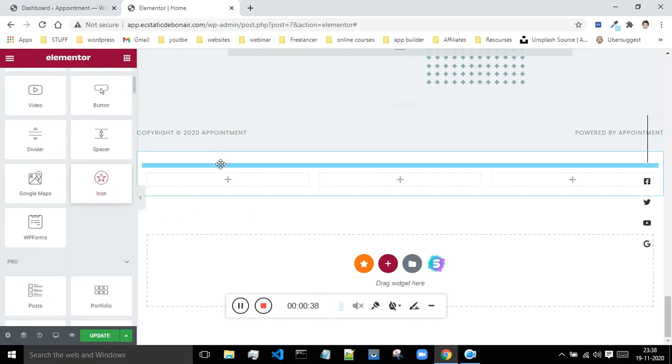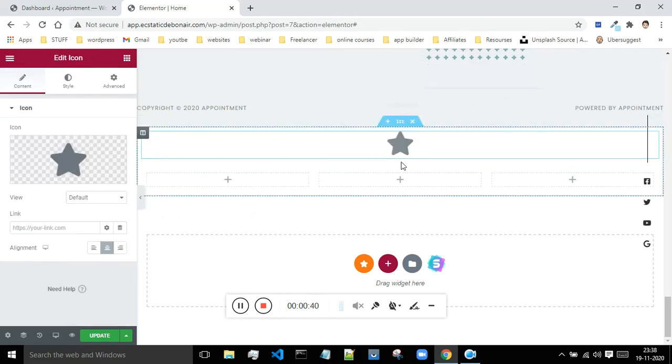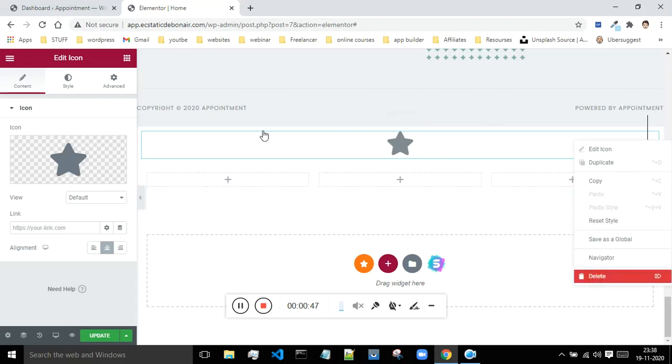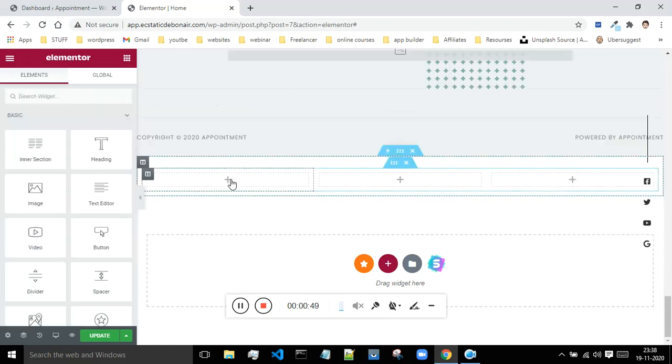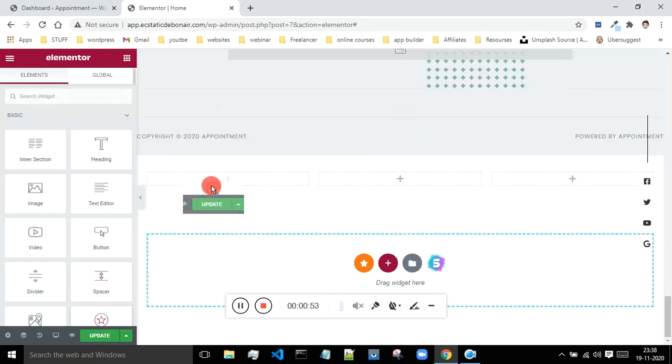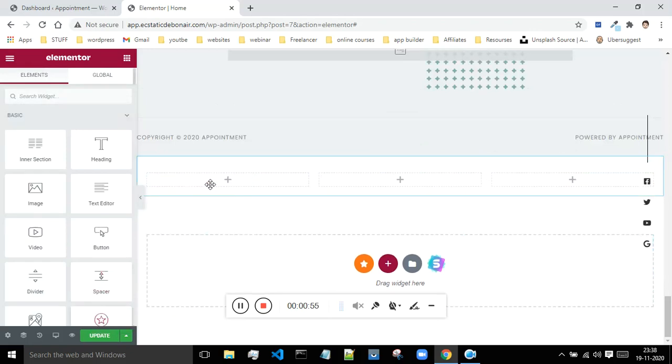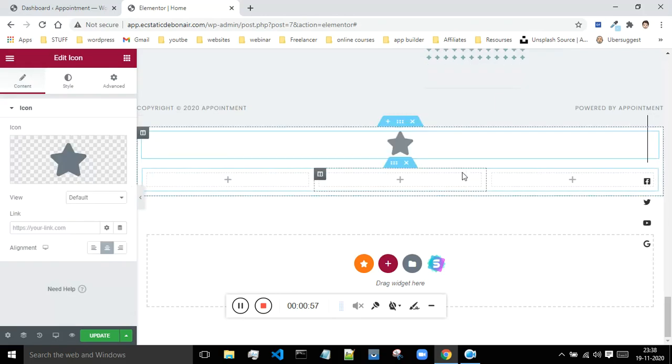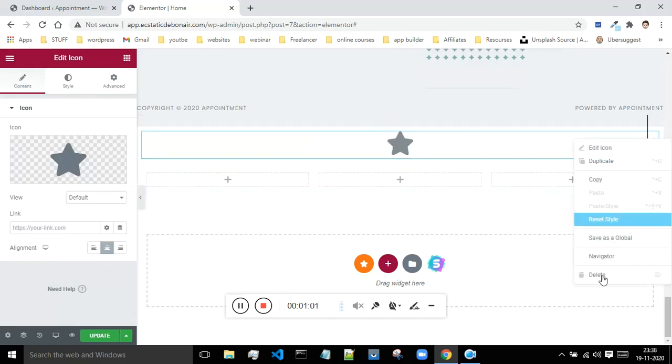Okay, oops, I think it went to the top, above. Let me just delete it from here. Okay, so whenever you're dropping anything, just make sure that you are dropping it inside of this column only. Okay, so now let me just drag and drop it over again. Why is this not working? Okay guys, let me just do it over again.